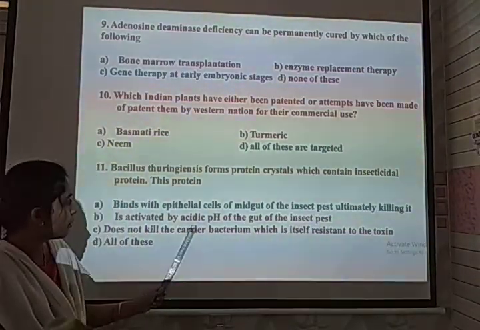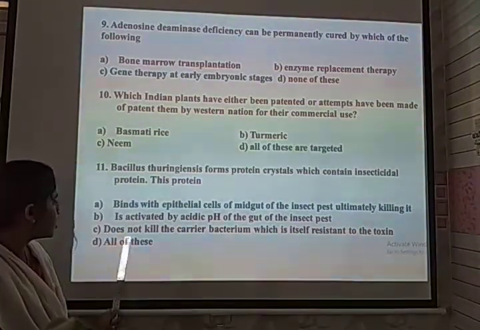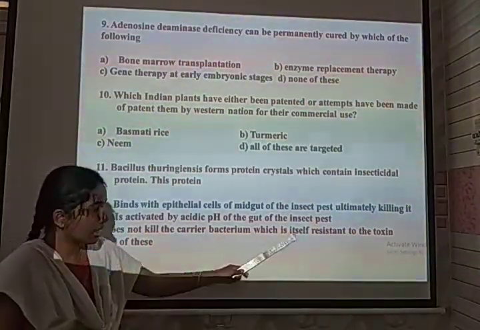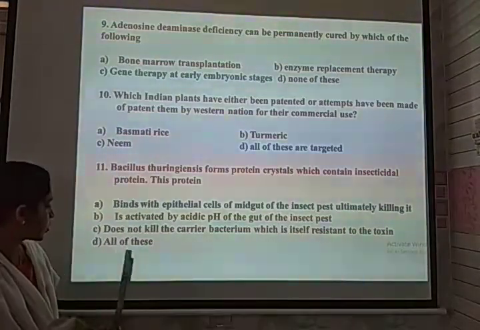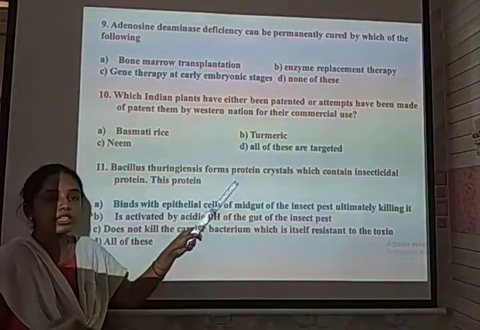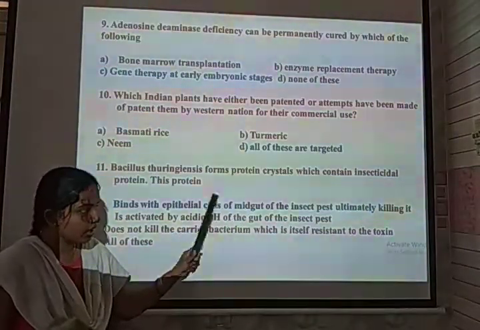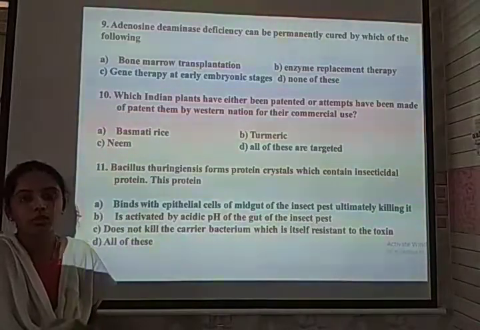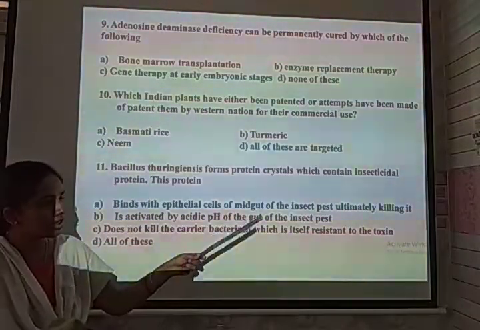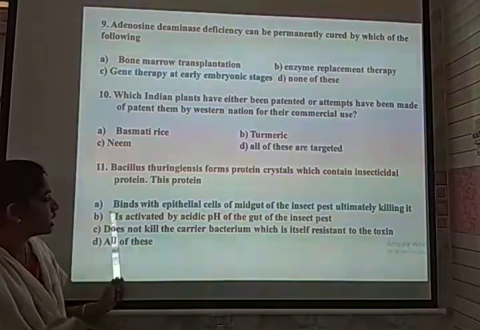Other options say it is activated by the acidic pH of the gut of an insect pest, or that it does not kill the carrier bacterium, which is itself resistant to the toxin. The Bt toxin producing the crystal protein attaches to the epithelial cells of the intestine, and in the alkaline pH it gets solubilized, resulting in the death of the insect. So the correct option for the 11th question is A.